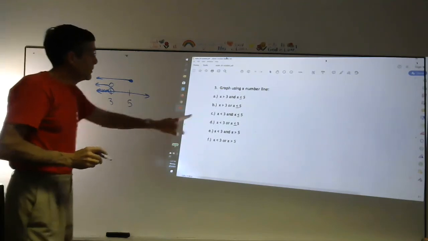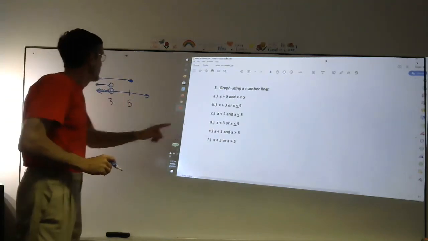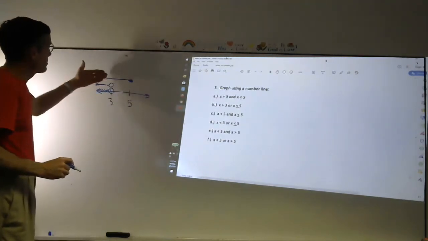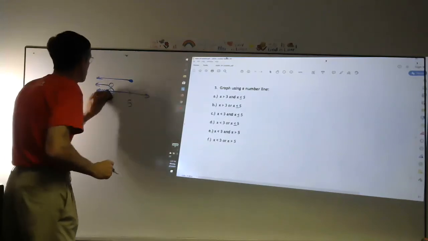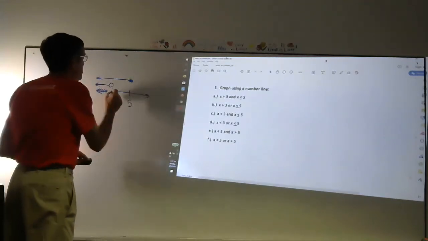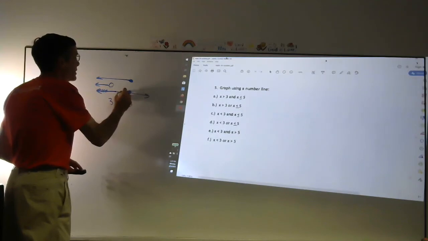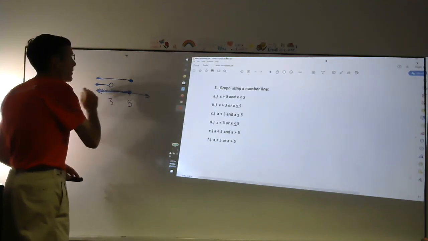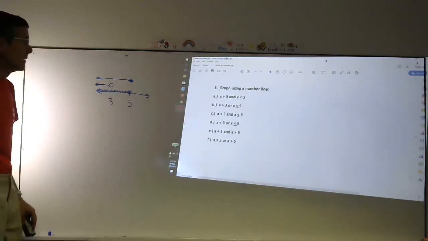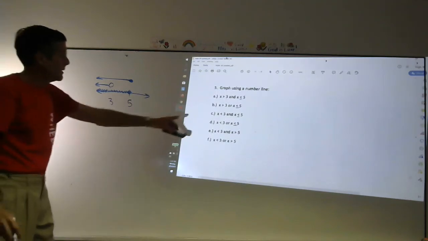Okay? Notice here it's an "or." If it's an "or," you simply put both of them together. You simply put both of them together. And you would start here with a solid dot. Putting them all together just shades everything to the left. Let's go down to E.